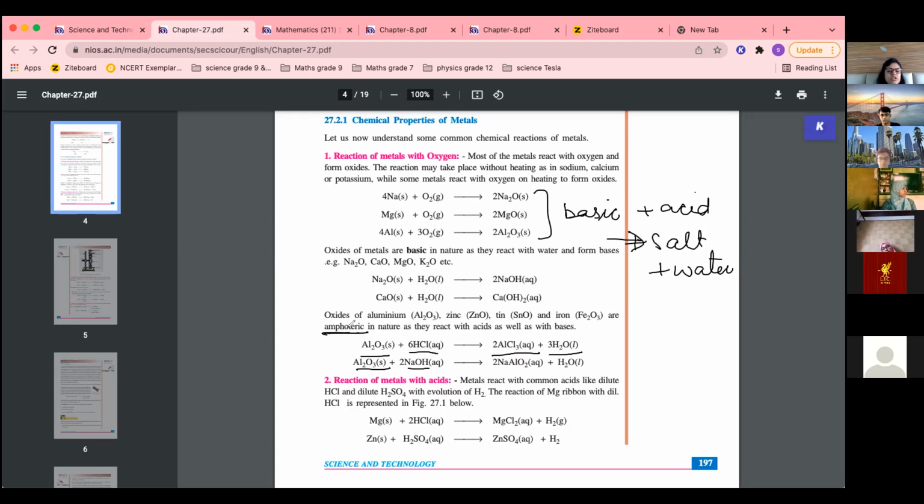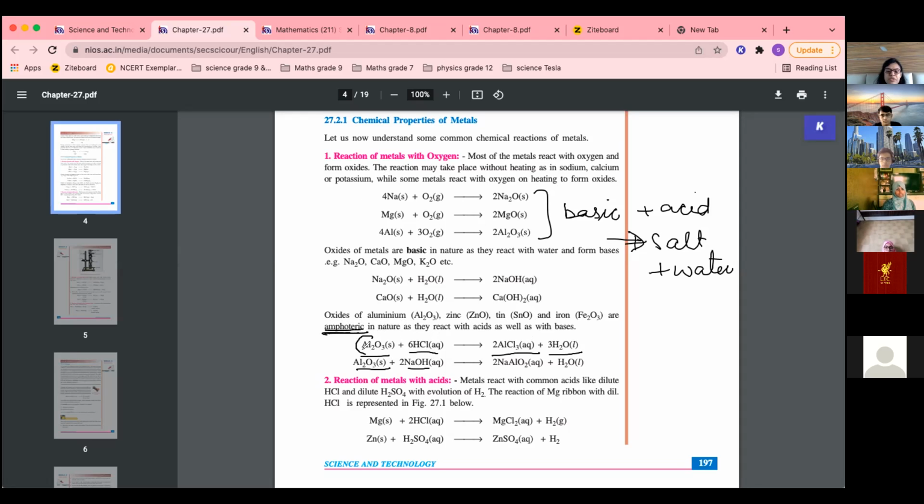It is very important to remember: aluminium oxide, zinc oxide, tin oxide, and iron oxide are amphoteric in nature. That means they can react with acid as well as base, whereas other oxides can only react with acid. They cannot react with base because a base will not react with a base. Is it clear? These are basic, so they will only react with acid, whereas these are amphoteric, so they will react with base also.